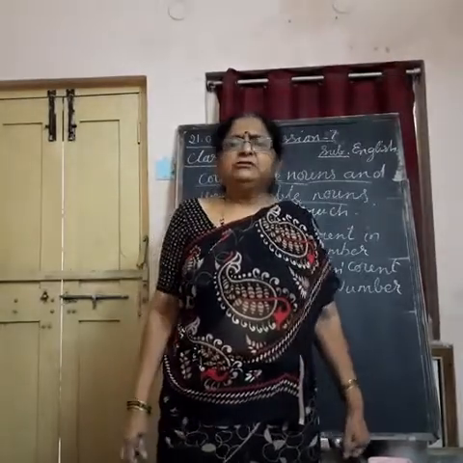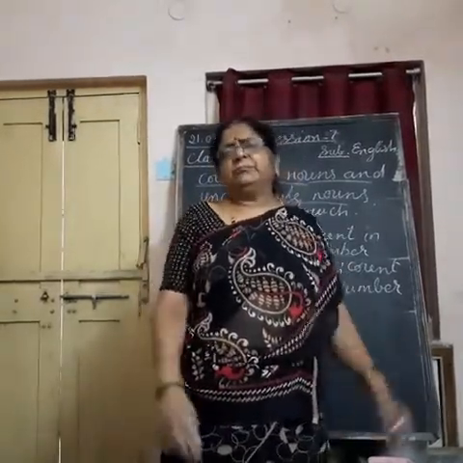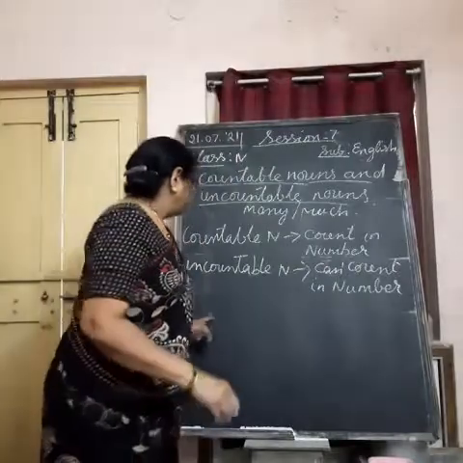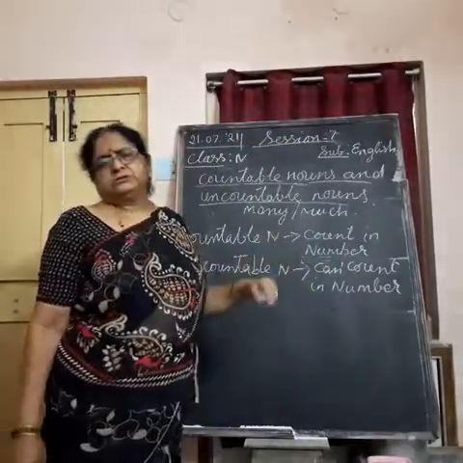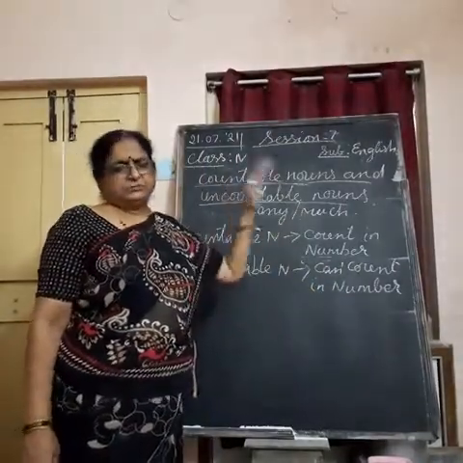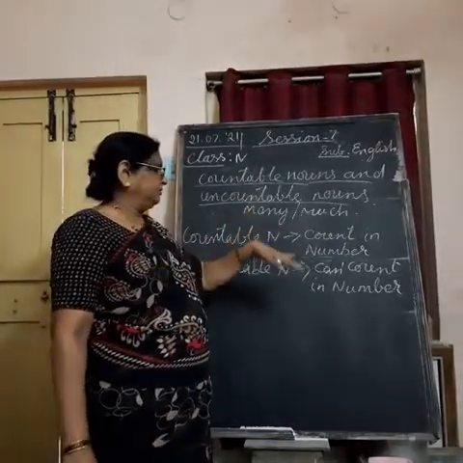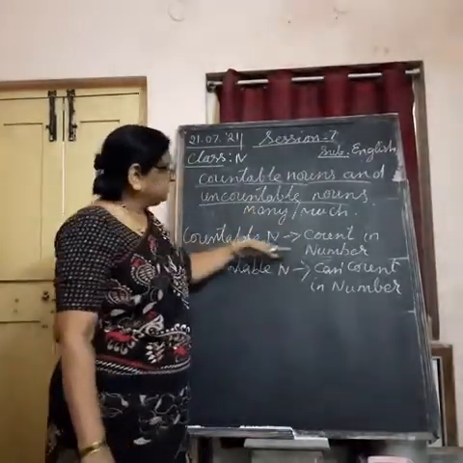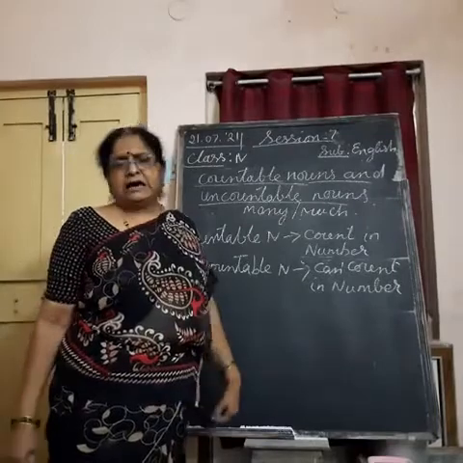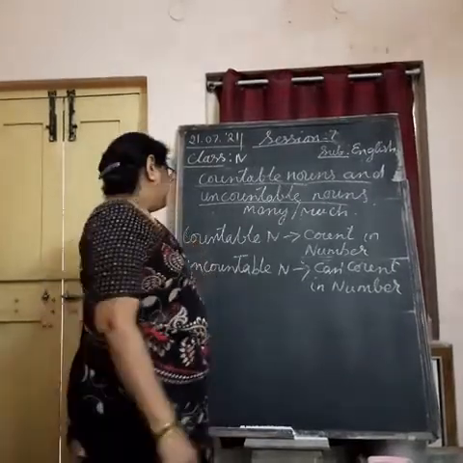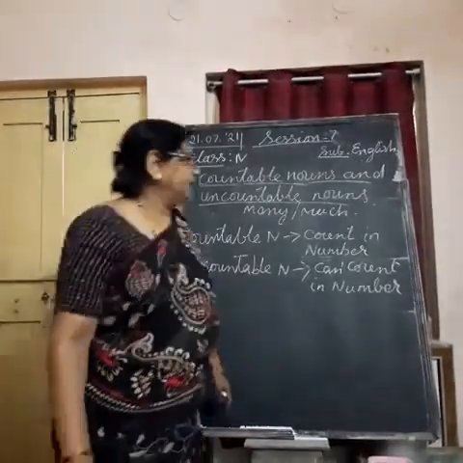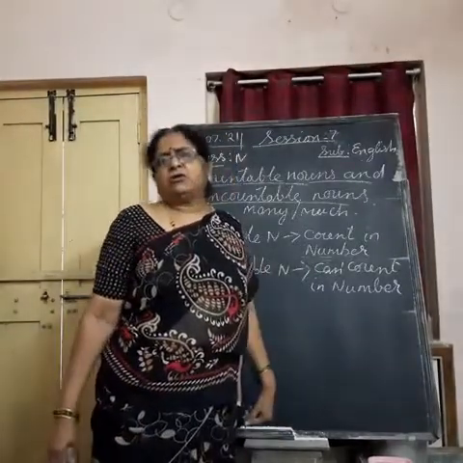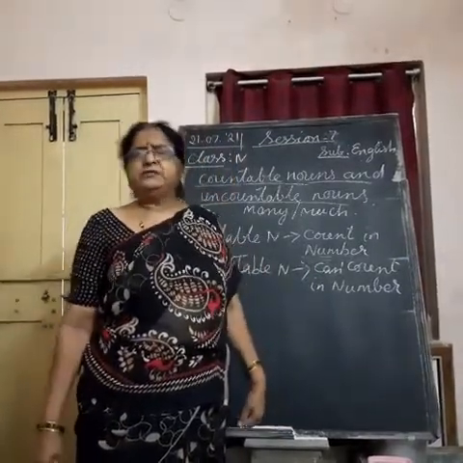Those which you cannot count in number are called uncountable nouns. The nouns which you can count in a number are called countable nouns, and the nouns which you cannot count in number are called uncountable nouns.